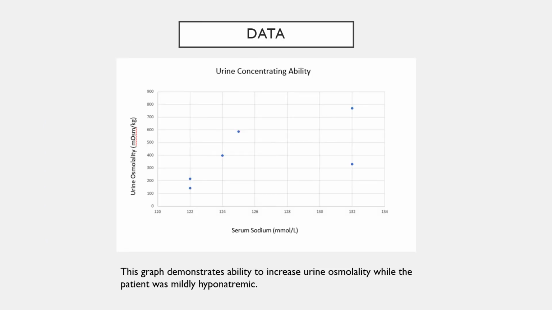This graph demonstrates that at low serum sodium, the patient was able to produce dilute urine with a urine osmolality of 100 to 200, and at a low serum sodium of around 125 to 124, the patient was able to concentrate their urine to around 400 to 600.